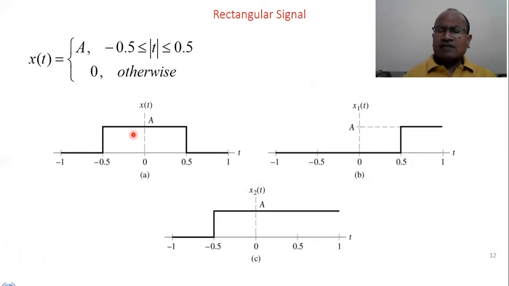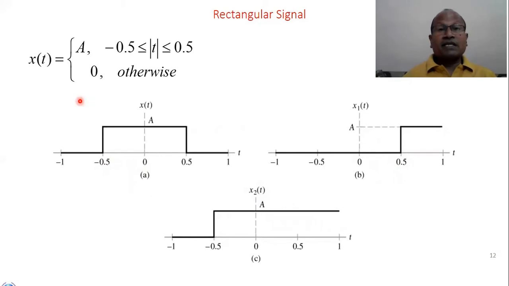How can we generate it? Very easily. Can we generate the same signal by using two step signals? Of course. You see here, suppose there is a step signal which is beginning from minus 0.5, with magnitude A. Let's begin another signal from 0.5 with the same magnitude. When we subtract this signal, that is x1(t) from x2(t), obviously this portion starting from 0.5 will be nullified, and we'll get a signal as a pulse standing from minus 0.5 to 0.5.